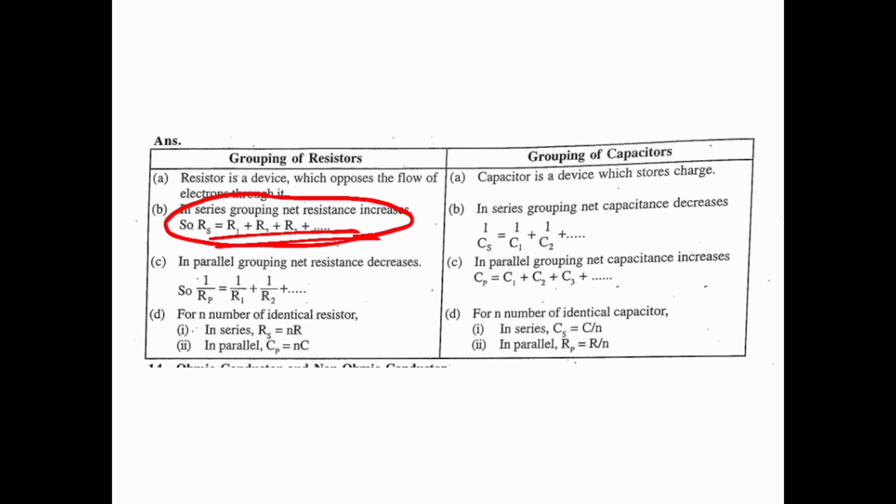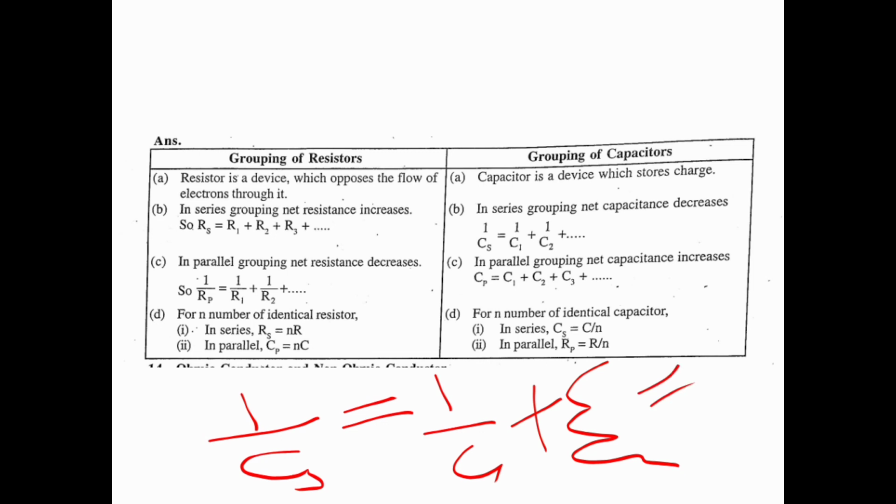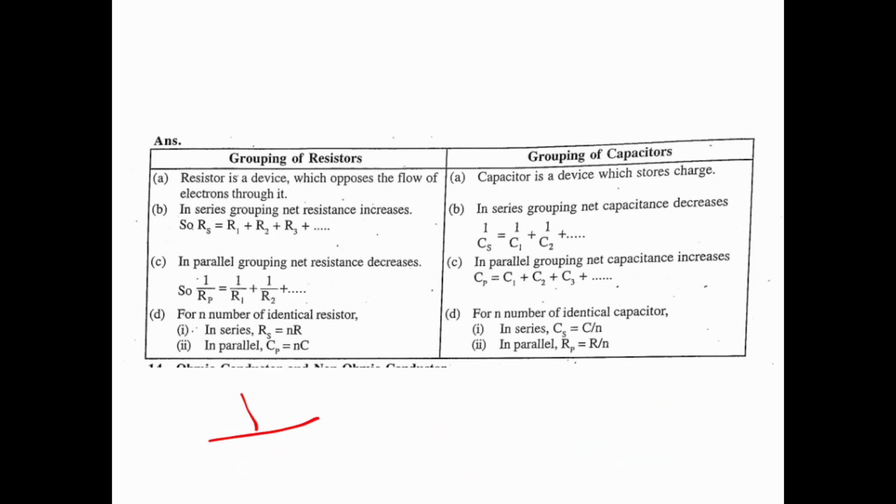Whereas in series connection of capacitors, if n number of capacitors are connected in series, we can write 1 by Cs is equal to 1 by C1 plus 1 by C2 plus so on. So in series connection of capacitors, the net capacitance decreases.